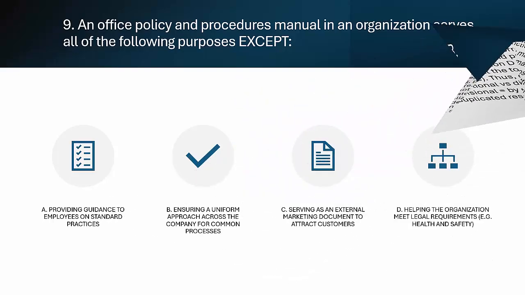Question 9. What is not a purpose of an office policy manual? An office policies and procedures manual helps employees follow standard practices, but which of these is not one of its purposes? A. Providing guidance to employees on standard practices. B. Ensuring a uniform approach across the company for common processes. C. Serving as an external marketing document to attract customers. D. Helping the organization meet legal requirements, e.g., health and safety.